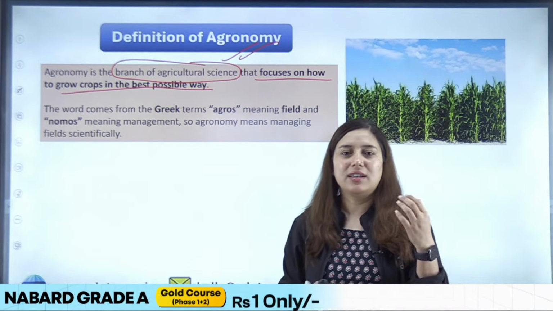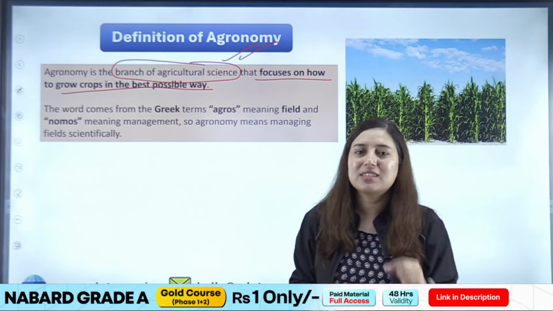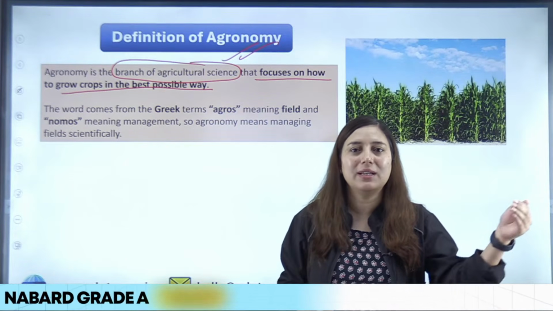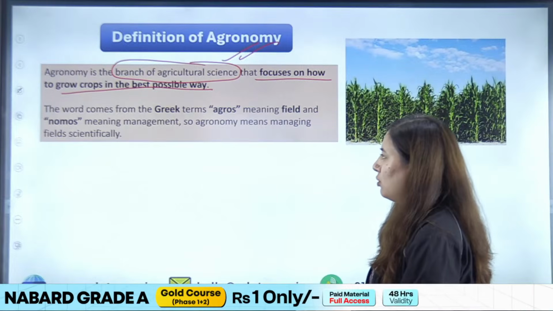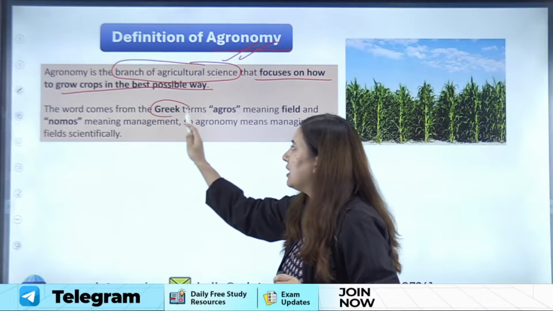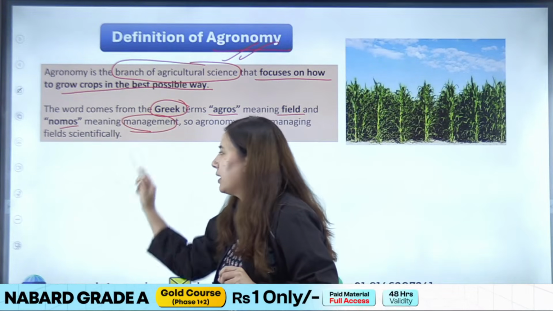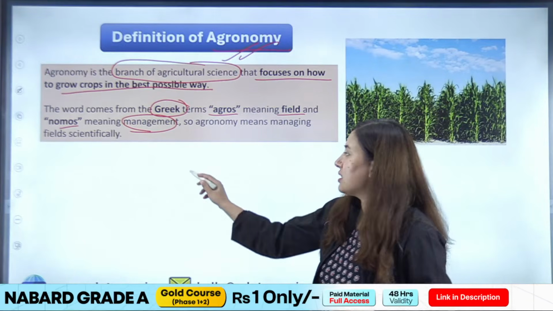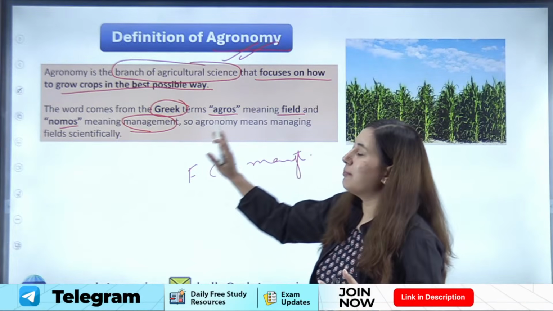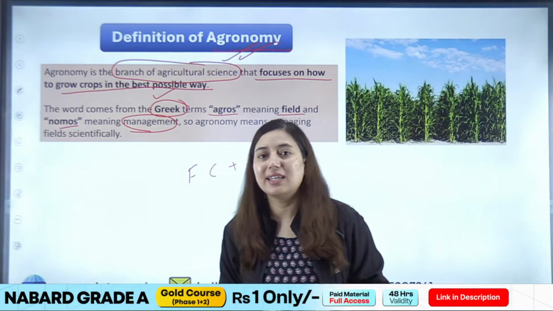So when we read about all these field crops and their management, the objective is that we should learn how we can grow these crops in the best possible way, right? So that is your agronomy. And the term agronomy has been derived from a Greek term, agros meaning field and nomus meaning management, okay? As the definition says, field crops plus their management. So field management is the literal meaning of the term agronomy, which has been derived from a Greek word.